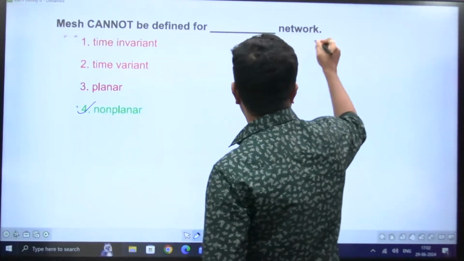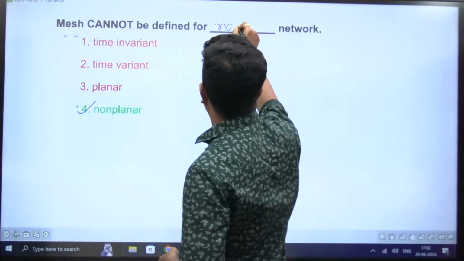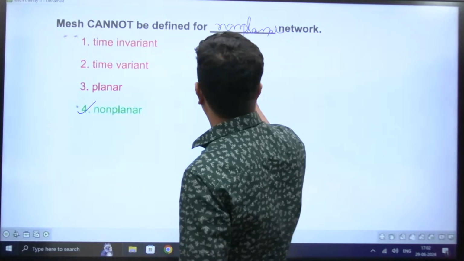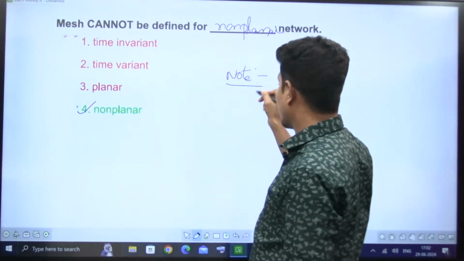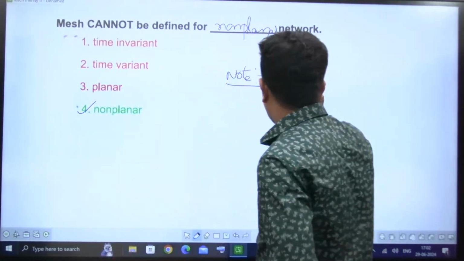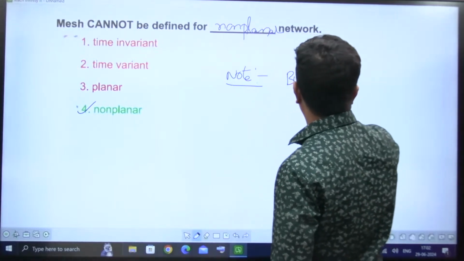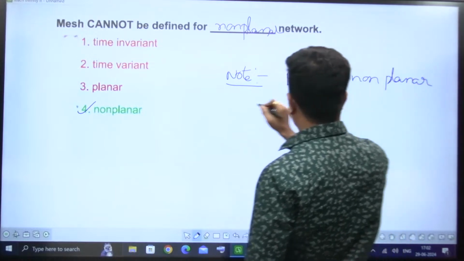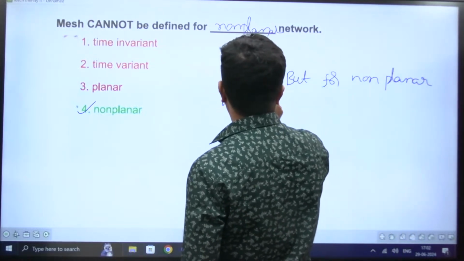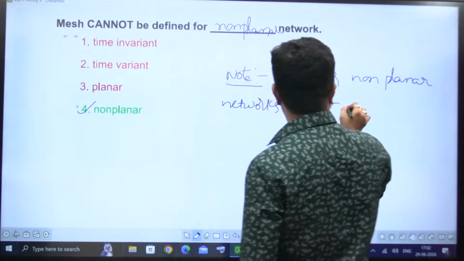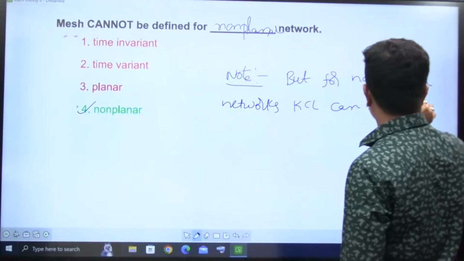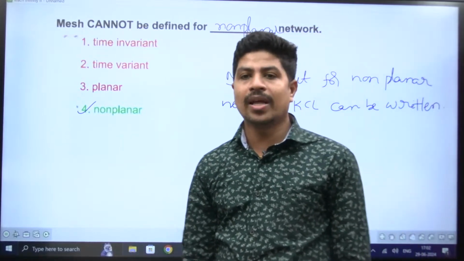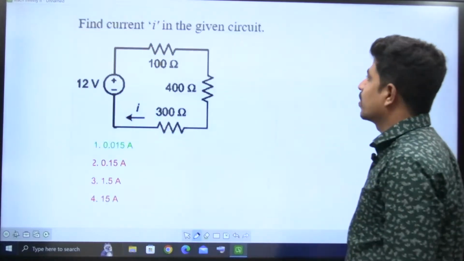Note this point here. This may be asked in the next upcoming HPCL examination. But for non-planar networks, KCL can be written. Yes, KCL we can write happily for non-planar networks, right? Next question, please.